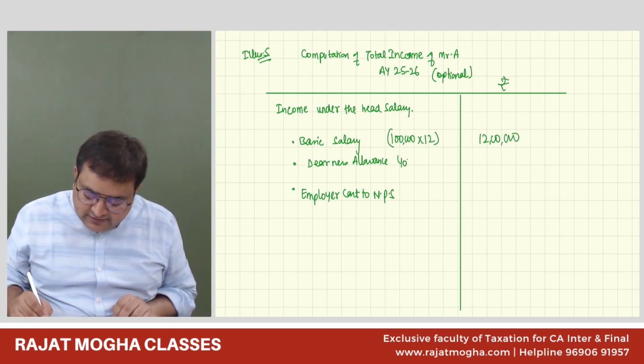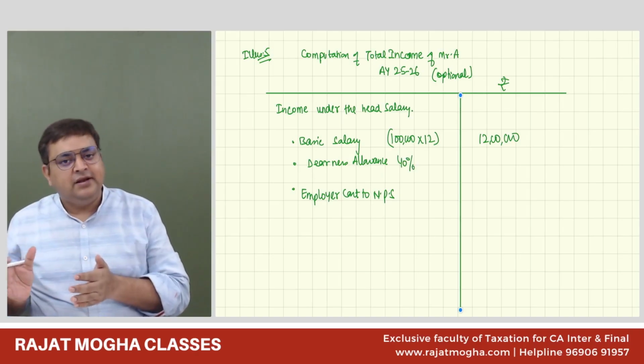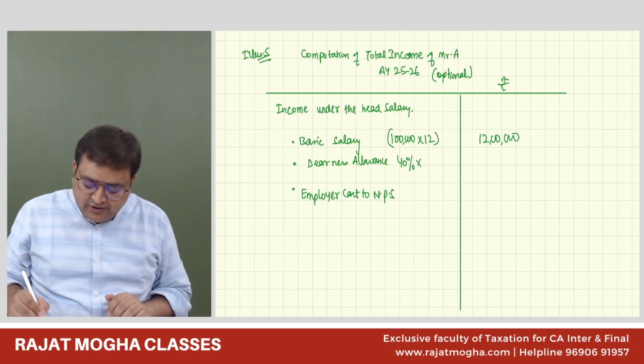DA allowance. You don't have to do the forming part right now. So whatever is the DA, it is fully taxable. It is 40% of the basic. So 40% of 12 lakh is 4,80,000.